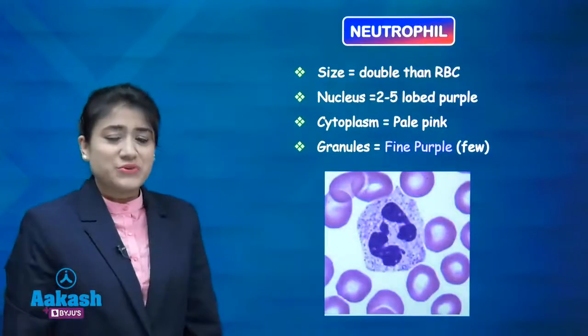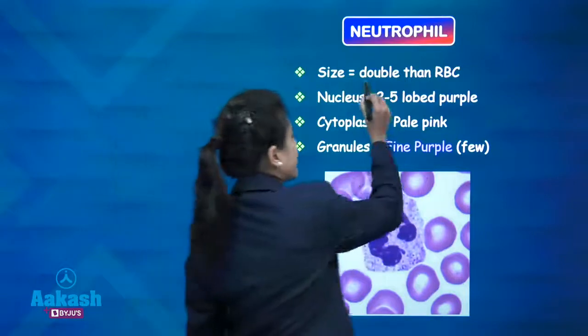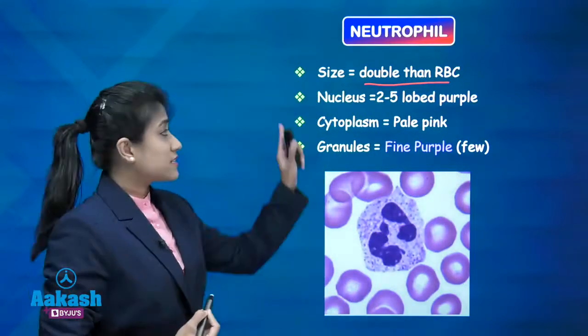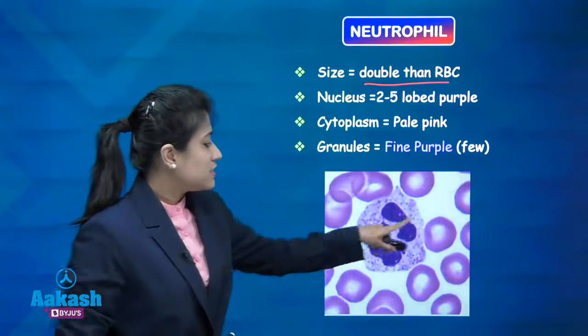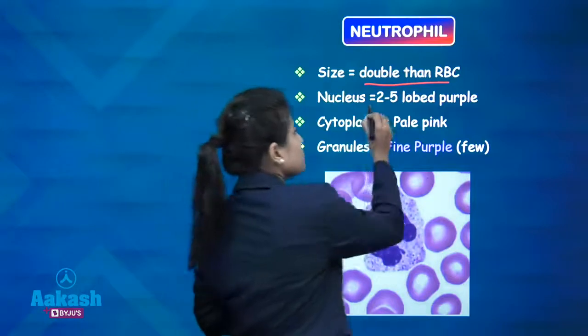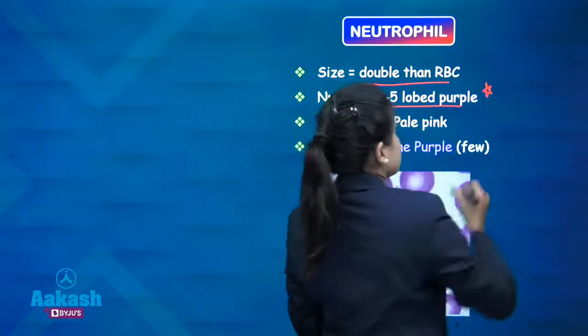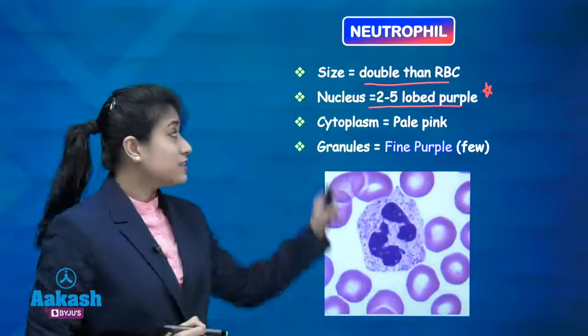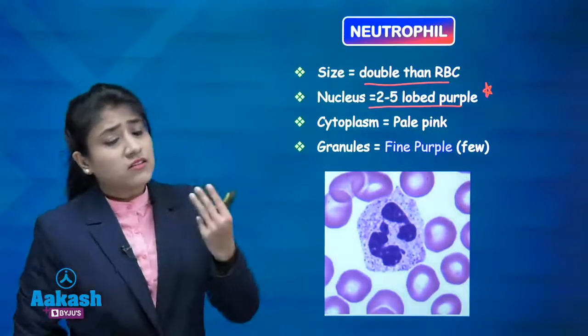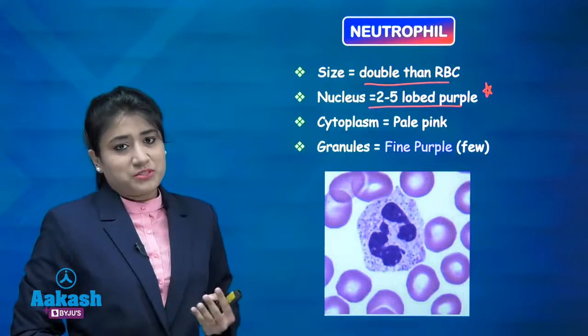Now what about neutrophils? Neutrophil size, remember guys, it's just double than that of the RBC. Write it down, there are 2 to 5 lobed purple colored nucleuses in the neutrophil. You can get 2 lobed, you can also get 3, 4 or 5 lobed neutrophil.